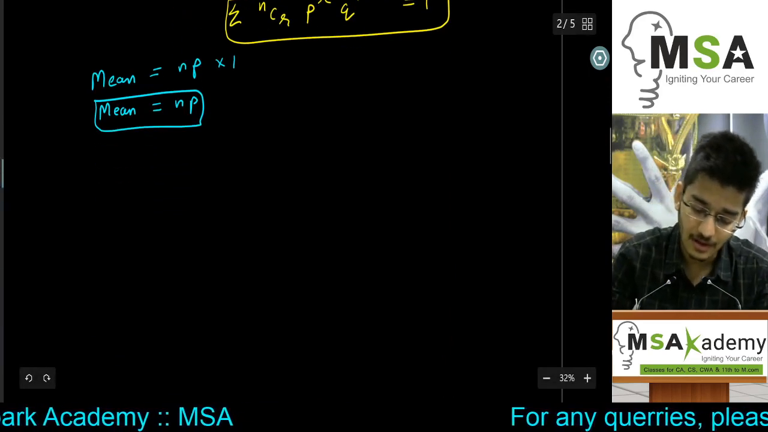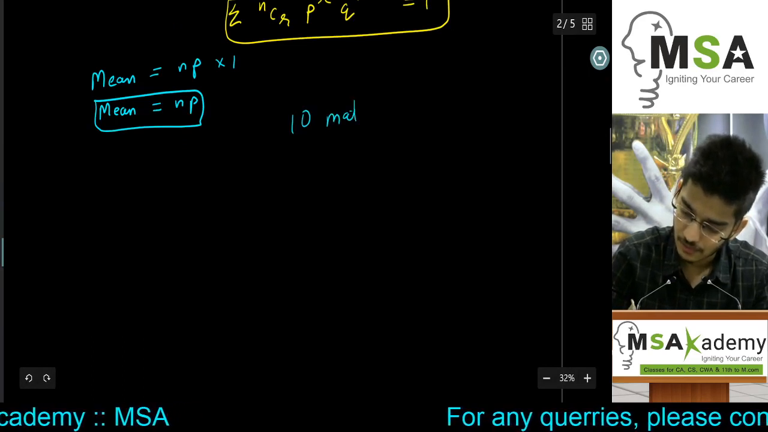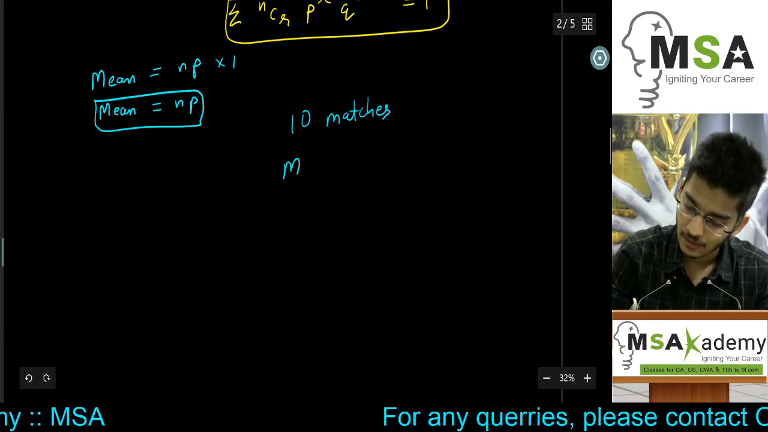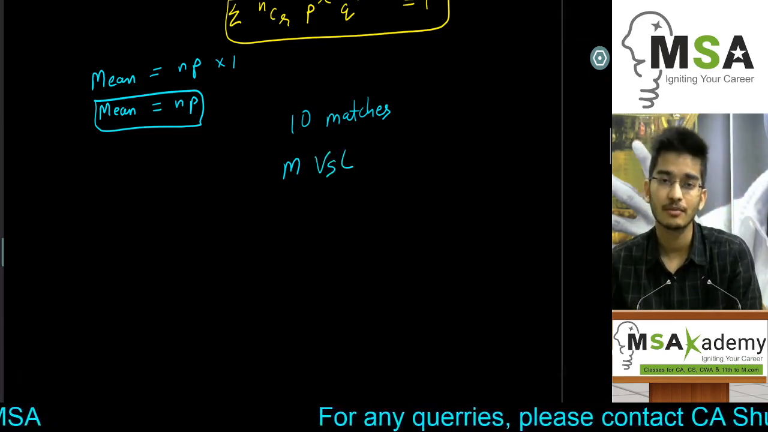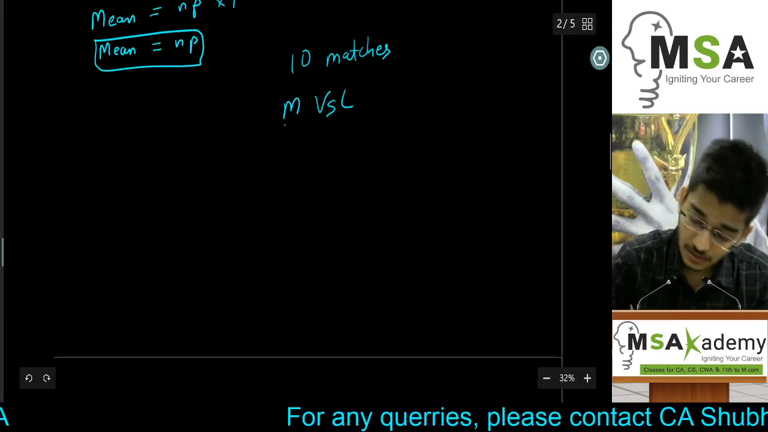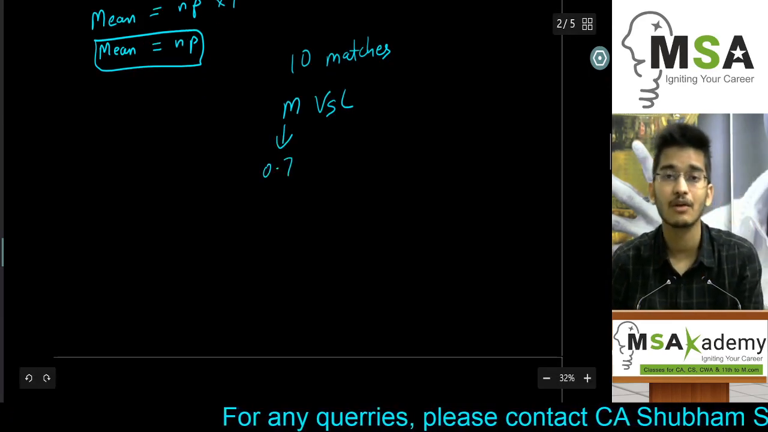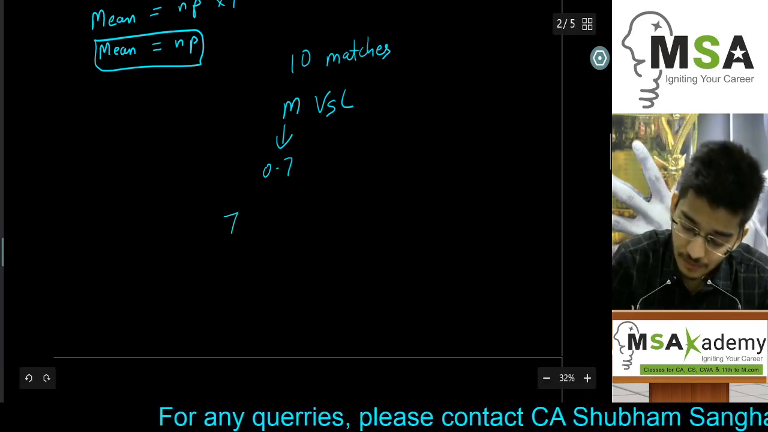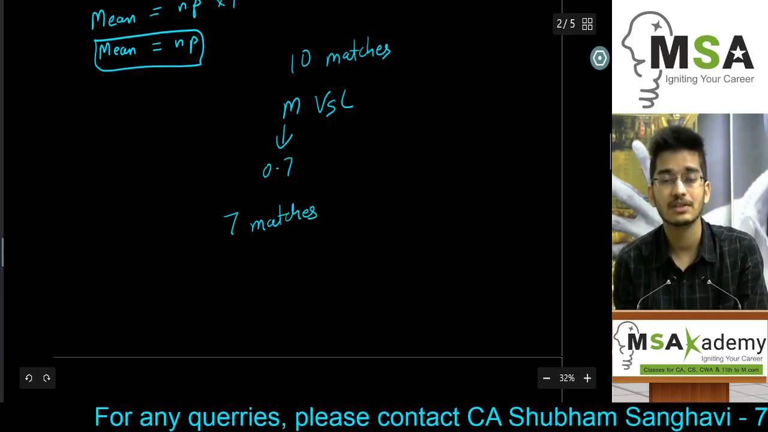Let's say there are 10 matches between Manchester United versus Chelsea, wherein the probability of Man U winning a match is 0.7. So obviously out of these 10 matches, we would expect that Man U will win 7 matches. This is how probability works.